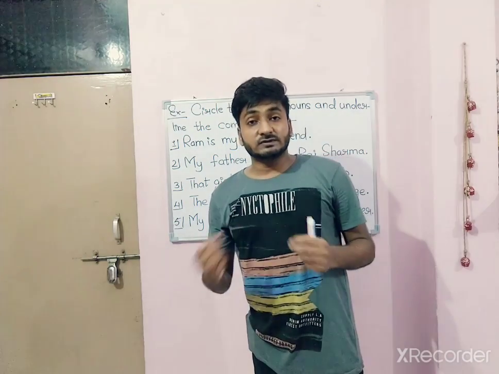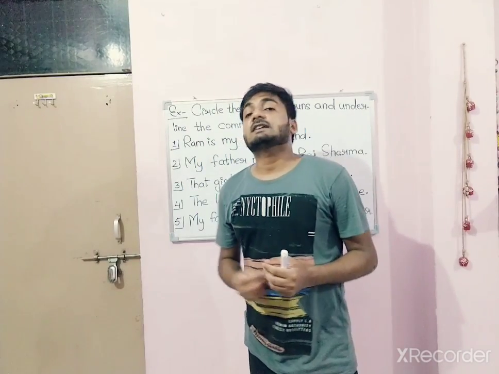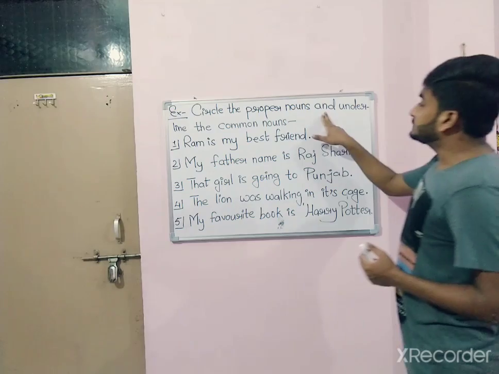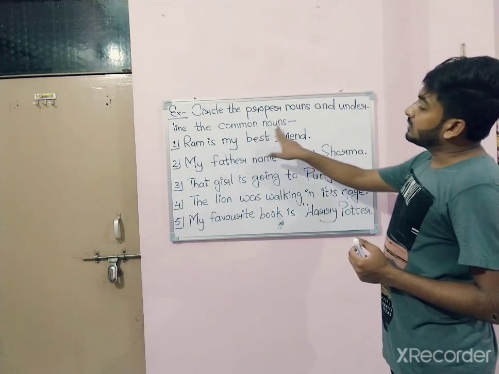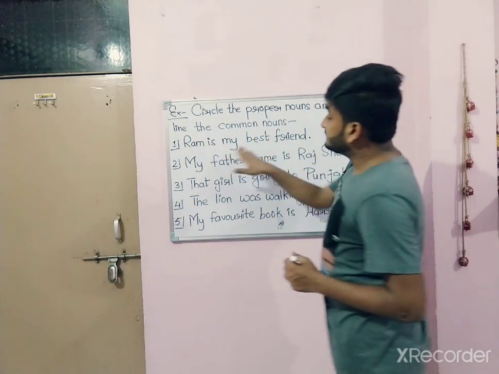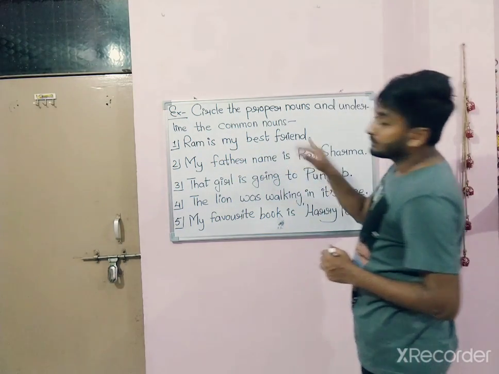Now we'll do some practice through some exercises. This is exercise 1. Circle the proper nouns and underline the common nouns. Sentence number 1. Ram is my best friend.